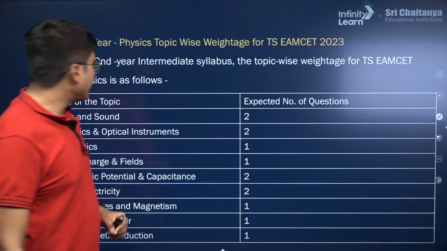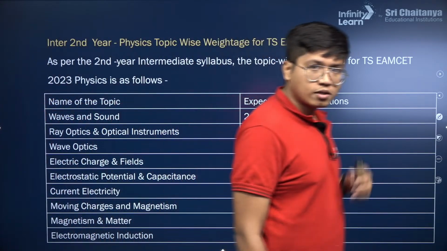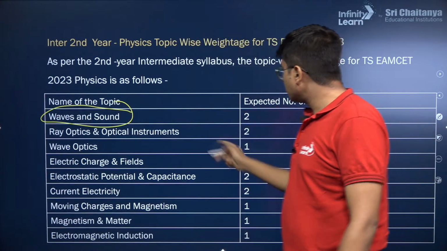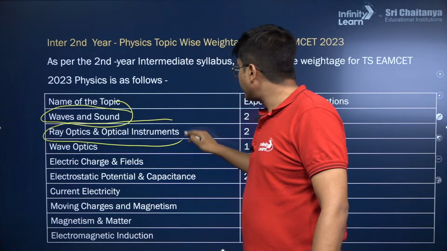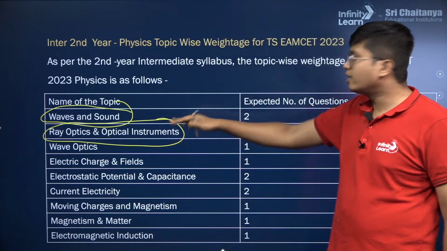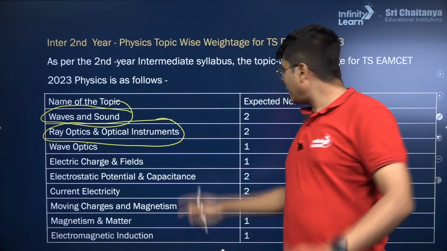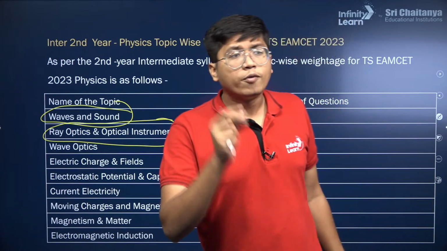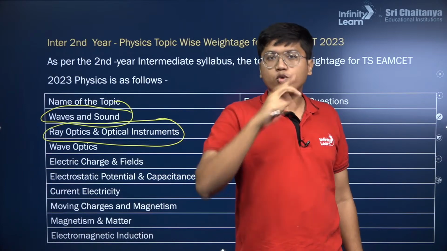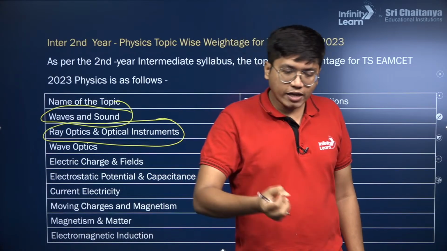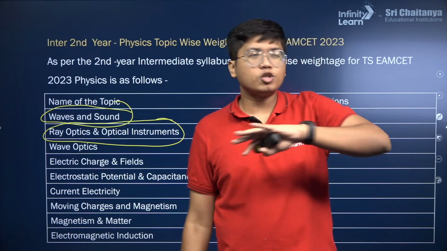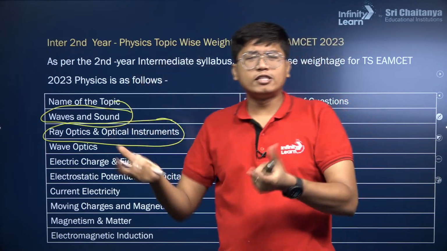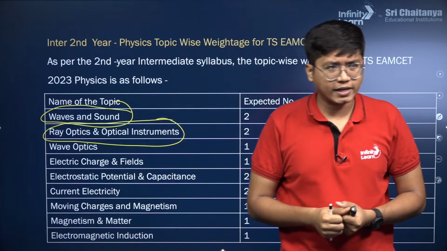For intermediate second year topics, you see waves and sound, important, 2 marks. Then optics, the entire optics part, especially ray optics, is important. Wave optics, comparatively, is easier because you only have interference, diffraction, and polarization, where again in EAMCET you will not get too complicated arrangements. Even if they ask from interference, they will ask you the basics, like the position of the fringes and so on. It won't get way too complicated.